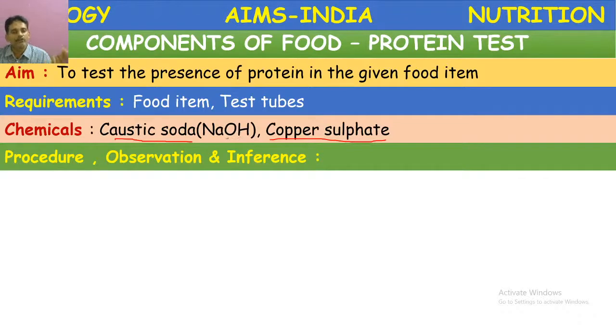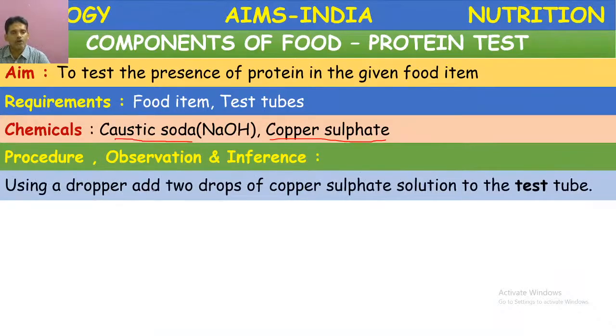Then the sodium hydroxide solution is ready for use as a reagent to test the presence of proteins. Copper sulfate solution can be prepared by dissolving 2 grams of copper sulfate in 100 ml of water. 2% copper sulfate is prepared. These two solutions we have to prepare. Then we have to start the procedure.